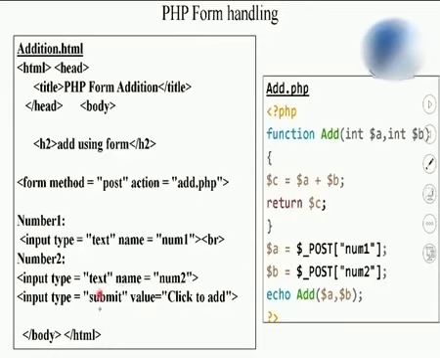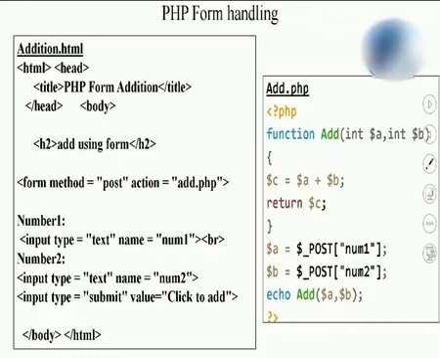When the user is going to click on the submit button, automatically it is going to open this file. So whatever the user has typed in these two text boxes, the value will be passed to this. So how will the value be passed? By using the variable which you have specified in the name. So I have given the names as num1 and num2. So when the user clicks on submit, the values typed by the user will be given to A and B respectively. So num1 value will be assigned to A and num2 value will be assigned to B when it calls the function.